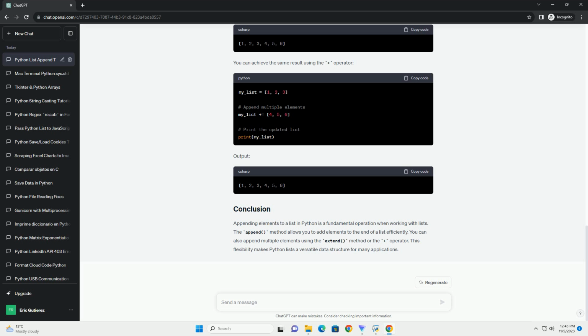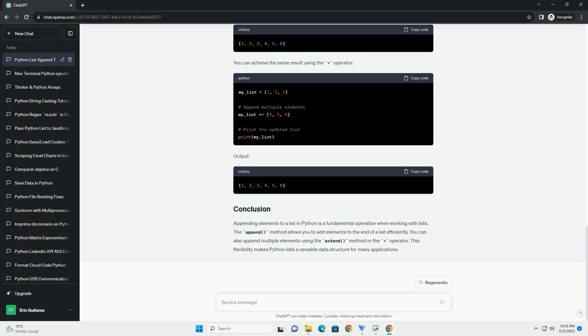Let's walk through some code examples to understand how to use the append method to add elements to a list. Output. In this example, we first create an empty list, my_list. Then, we use the append method to add the integers 1, 2, and 3 to the list. When we print the list, we see that these elements are now in the list, and they appear in the order they were appended.